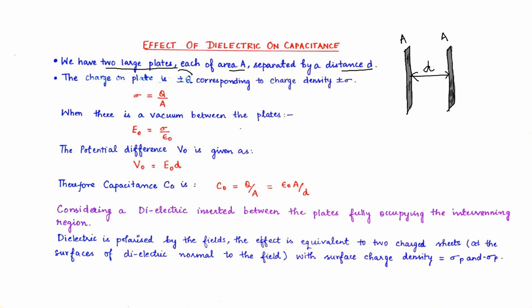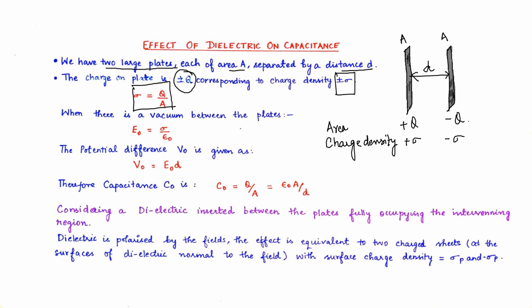The charge on the plate is plus or minus Q. One plate has plus Q charge and the other plate has minus Q charge, and the charge density on plate 1 is plus sigma, on plate 2 is minus sigma. So this charge density for any of the plates is given as sigma equals Q upon A, charge by the area, because sigma is our charge density for a given area. So we can write surface charge density or area charge density, both are correct.